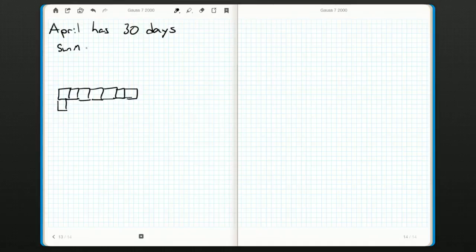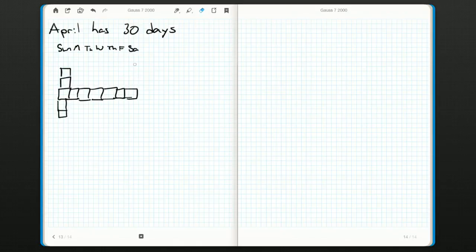Sunday, Monday, Tuesday, Wednesday, Thursday, Friday, and then Saturday. So we have 5 Sundays. Now, the month might not start here. It might actually start up here. We might have a Saturday or a Friday or something like that. We don't know.